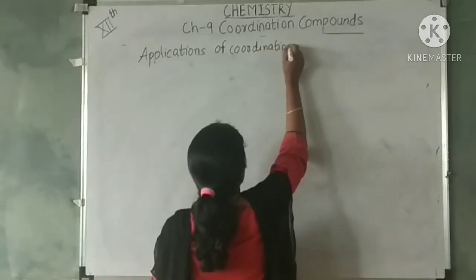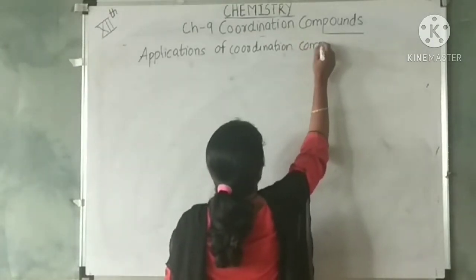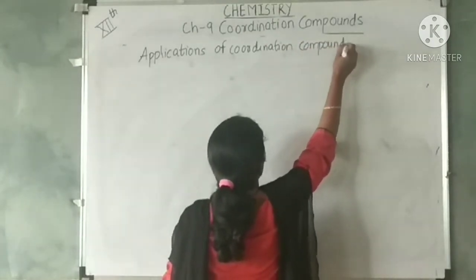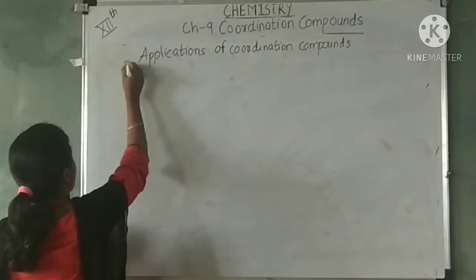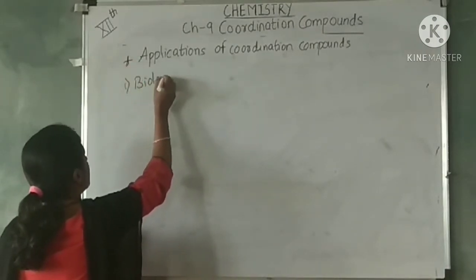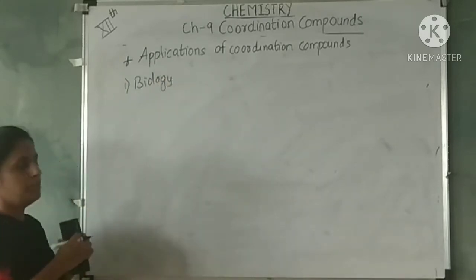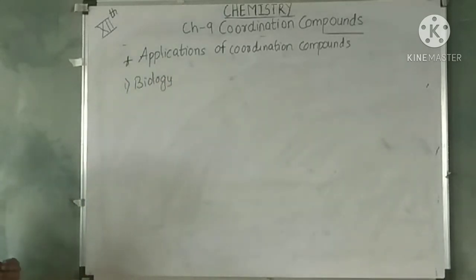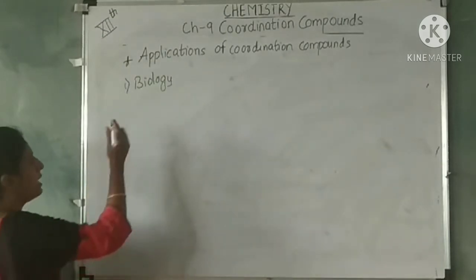Now first is related to biology. First application you find in biology. Many natural compounds have metal complexes and they play an important role in the processes which occur in the plants and animals.